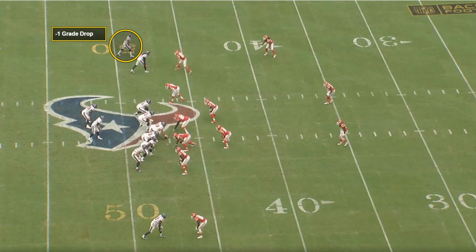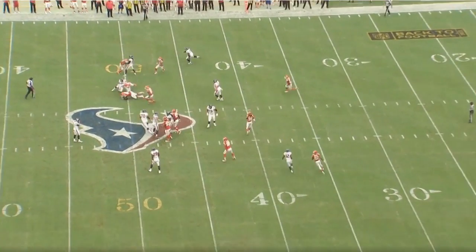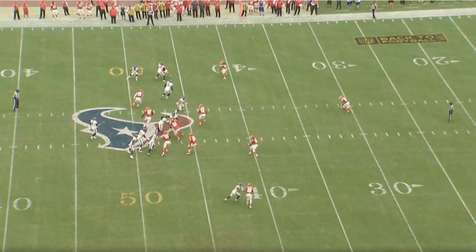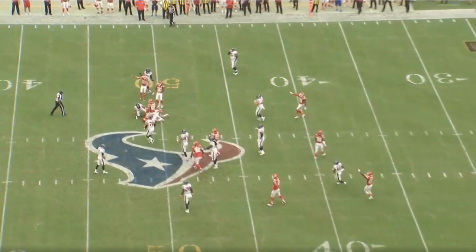Next example is a minus 1 grade, which is our standard grade for most dropped passes, which are simply regulation. And as you can see, this is absolutely a regulation drop. It's simply a wide receiver screen, hits the receiver right between the numbers, and he drops the ball. Just a standard minus 1 grade drop for these plays.